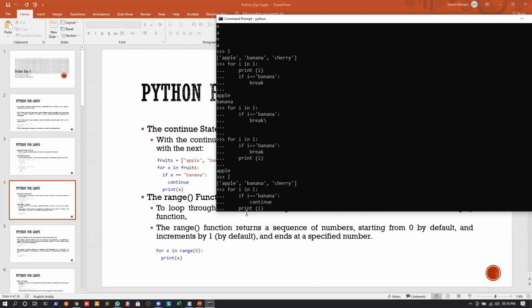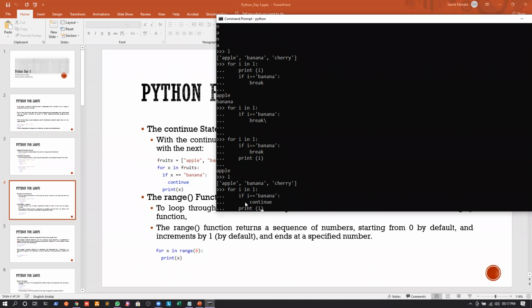So what's the next statement? It is printing of I. So I will print apple, right? Now next time, whenever the value of I becomes banana, I will first go into the loop and check, is I equal to banana? Yes, it is. So I will encounter the continue statement. Whenever we encounter the continue statement, I will just skip whatever is after this and go back to the for loop, right?